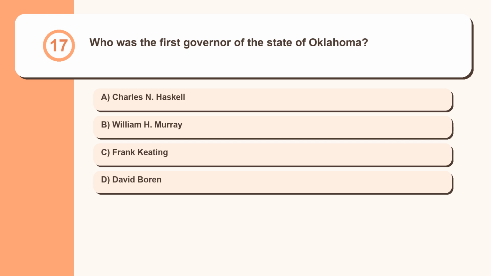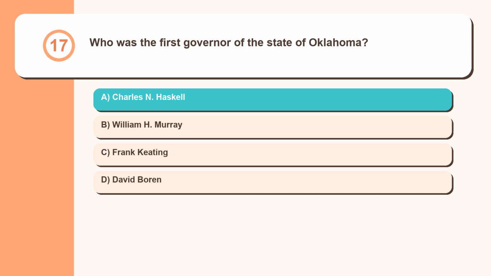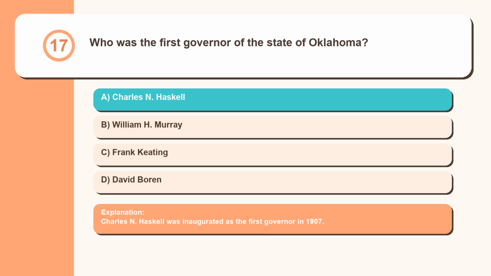Question 17. Who was the first governor of the state of Oklahoma? Charles N. Haskell, William H. Murray, Frank Keating, David Boren. Charles N. Haskell was inaugurated as the first governor in 1907.